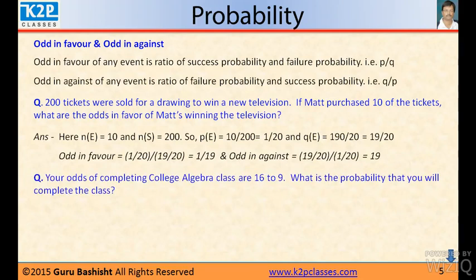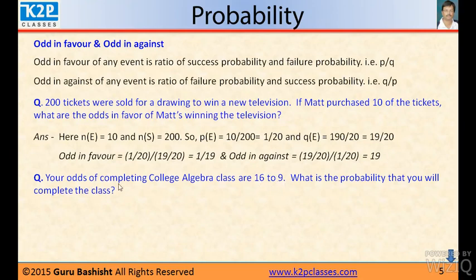Your odds of completing the college algebra class are 16 to 9. What is the probability that you will complete the class? So the odds of completing college are 16 to 9. So the total size of the sample space will be 16 plus 9, that is 25.